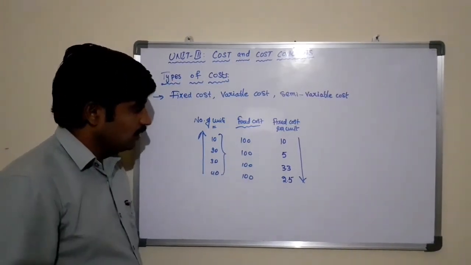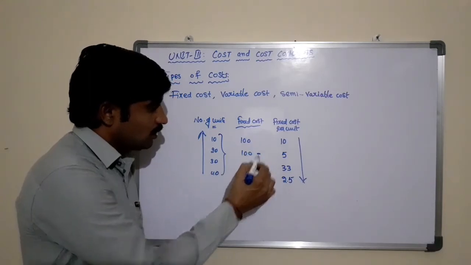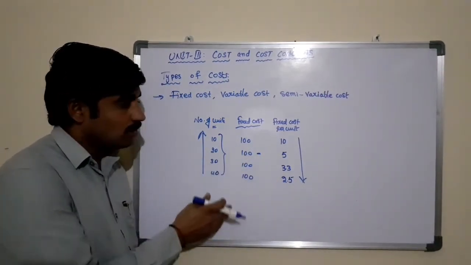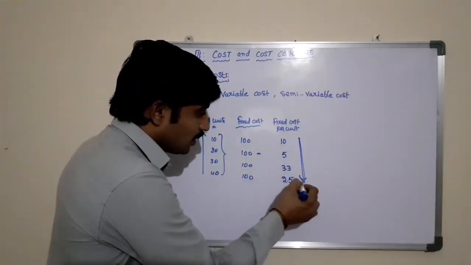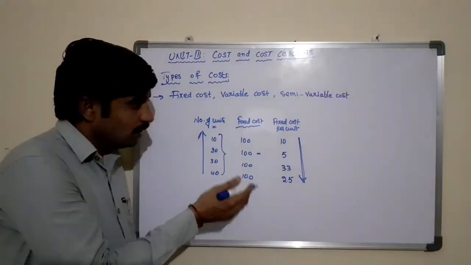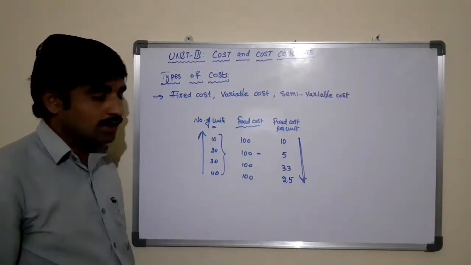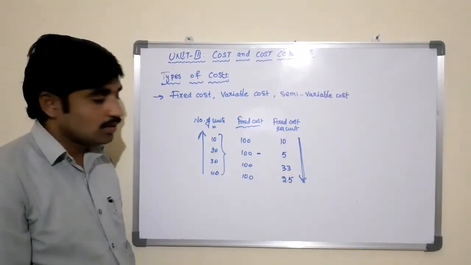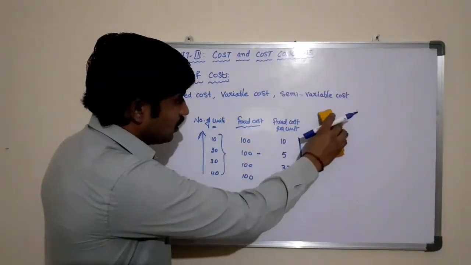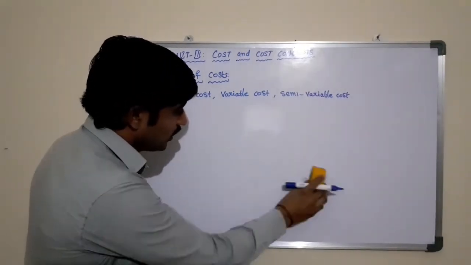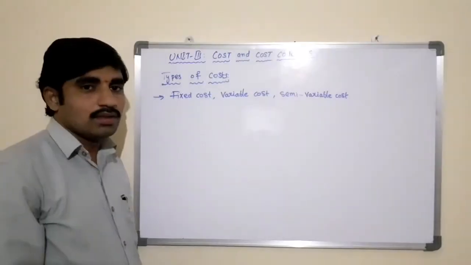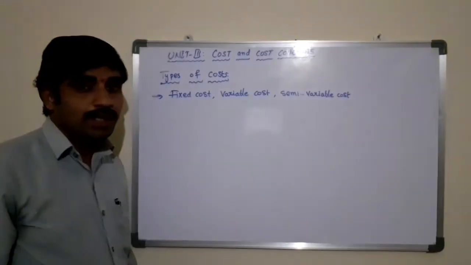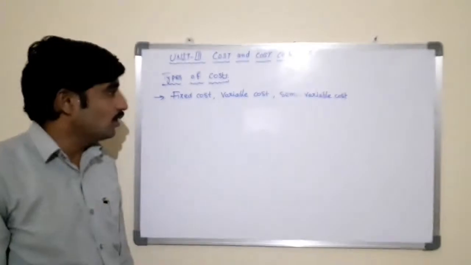Irrespective of changes in the level of production, there is no change in fixed cost. It remains constant, but the fixed cost per unit will come down as you increase the total production. So here fixed cost means the cost which remains constant at any level of production. Whether you are producing or not, conducting operations or not, doing business or not, this cost will be incurred by the business. That is called fixed cost.